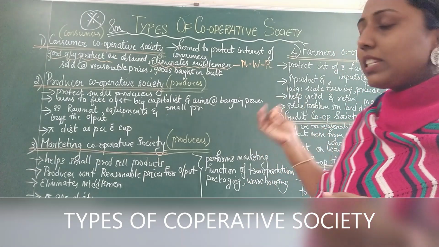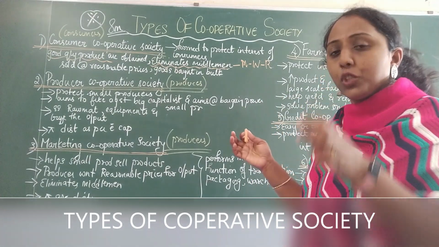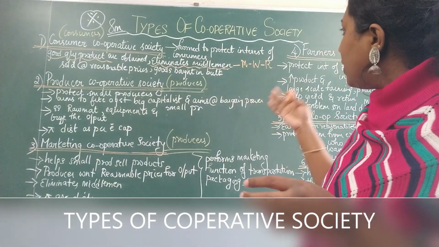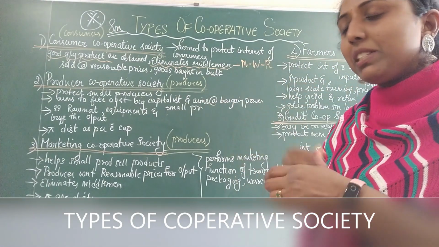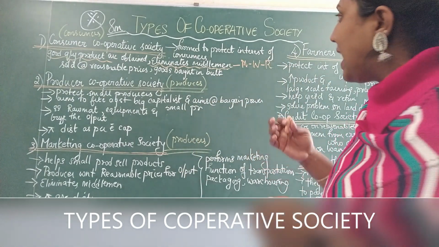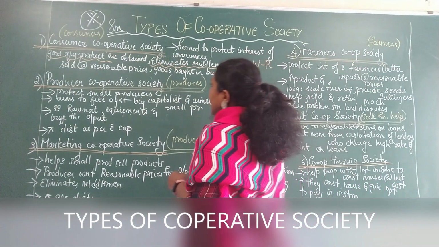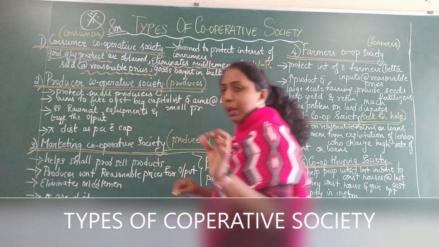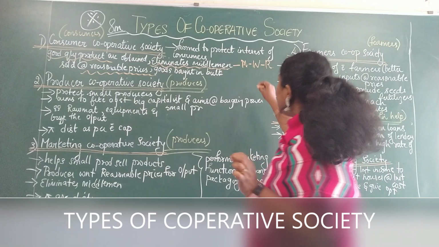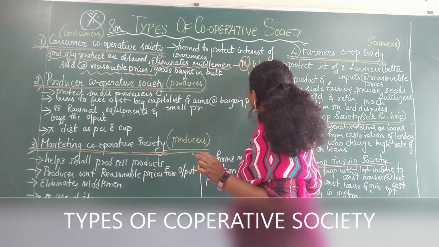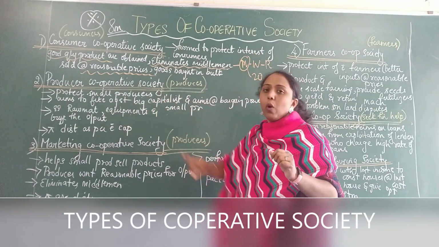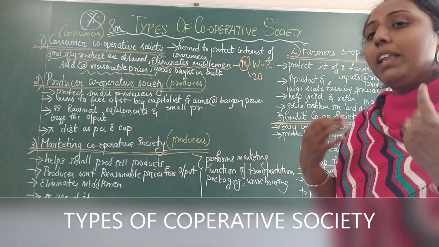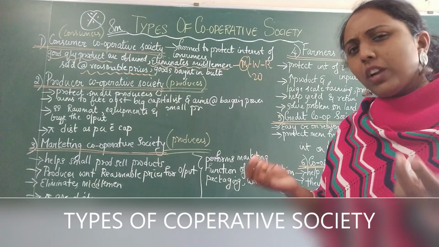This kind of cooperative society buys the goods from the producer, the retailer or the wholesaler and sells them to the consumer directly. Then the goods are sold at reasonable prices. If the manufacturer is selling at 20 rupees, the consumer cooperative society will sell it at either 20 rupees or probably 21 rupees, 1 rupee more.